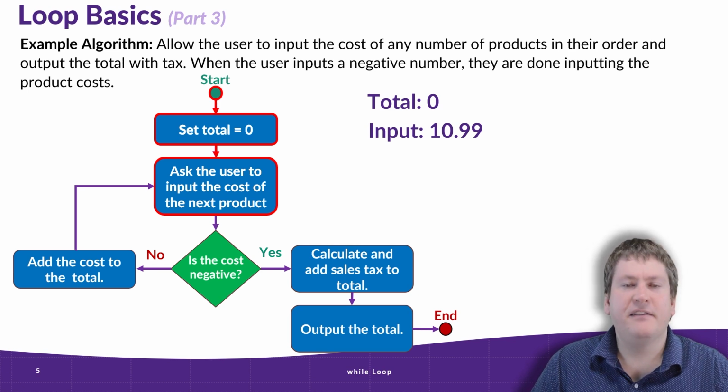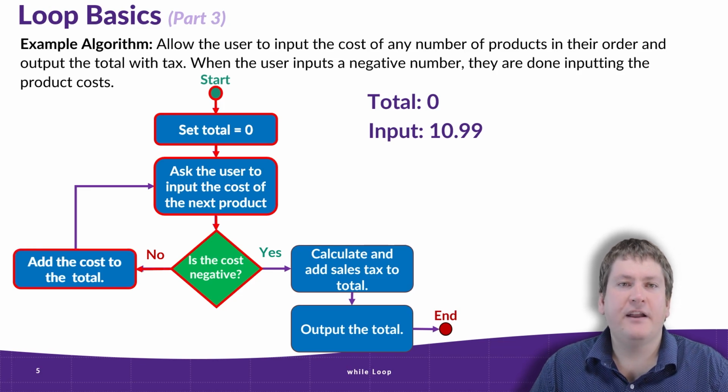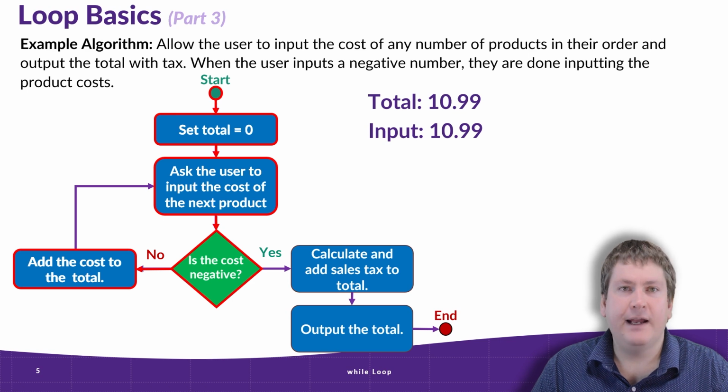So we need to make a decision of sorts. And that is shown here. And it is the cost negative? Remember, we want to keep inputting numbers until they input a negative cost. In this case, 10.99 is not a negative number. So we're going to add the cost to our total. So now total becomes 10.99.